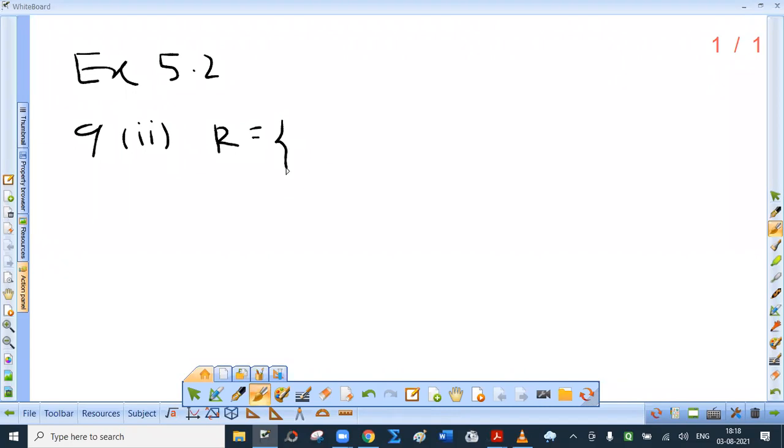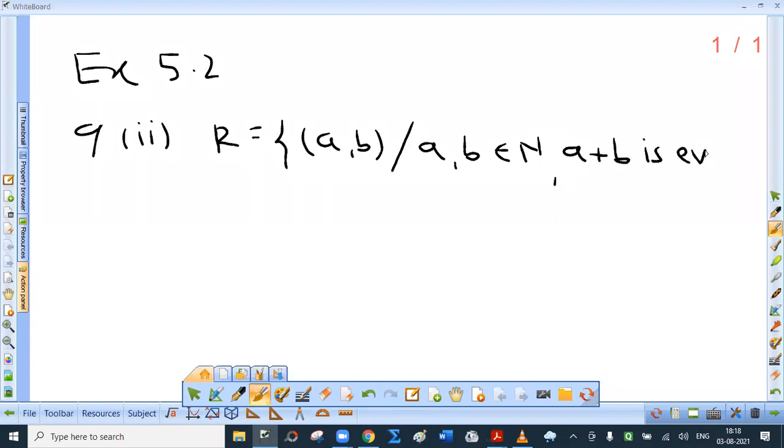How is relation R defined? An ordered pair (a, b) such that a and b belong to the set of natural numbers and a plus b is even. Okay.